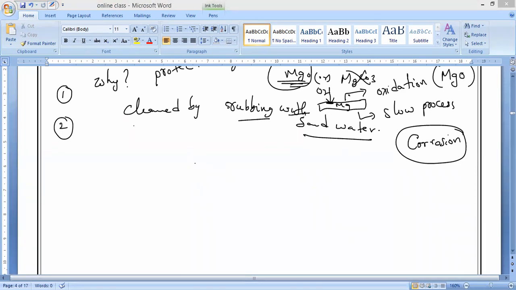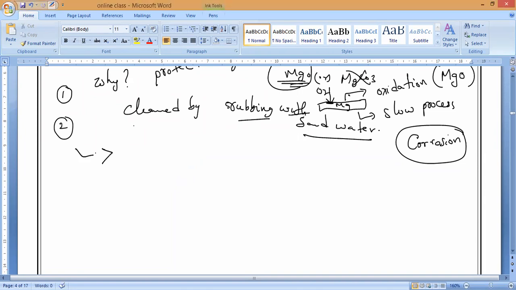And the second one, then only it is readily combined with the oxygen of air on heating. And the second point you have to remember, as you burn it, yesterday I have shown you what kind of flame will come. Dazzling white flame, white light. Yes or no? So dazzling white light will come.